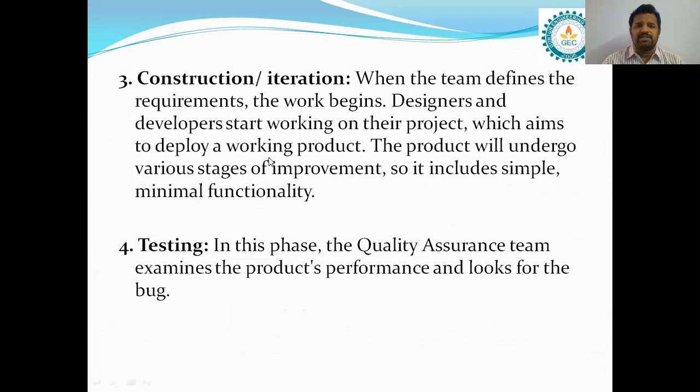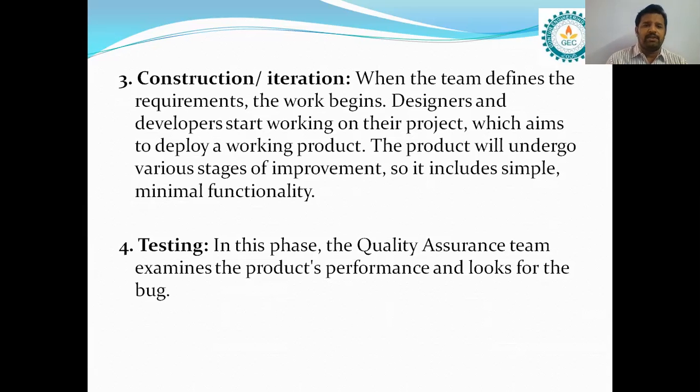Then go to the next phase, that is the construction and iteration phase. When the team defines the requirements, the work begins. Whenever the team members define the requirements, these are the requirements required by the customer. Once the team members define all the requirements very clearly, then the actual work starts. The designers and developers start working on their project. Once we get clarity about the requirements, automatically the designers and developers start working on their project, which aims to deploy a product into the client's environment.